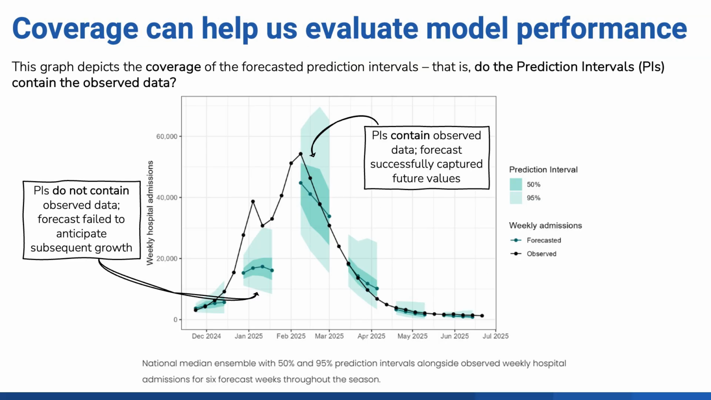One way to evaluate model performance is through coverage, which examines if the prediction intervals of a forecast contain observed data. The figure shows national weekly observed influenza hospital admissions in black dots, along with an ensemble forecast with 50% and 95% prediction intervals shown in green. When observed data fall within the prediction intervals, the forecast was successful in predicting future values. When the observed data do not fall within the prediction intervals, the forecast failed at that point in time.